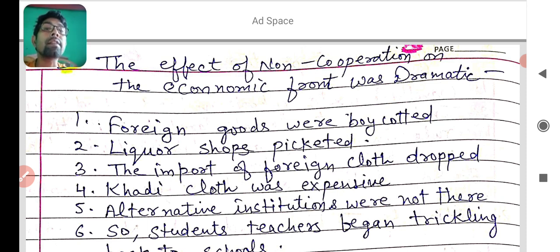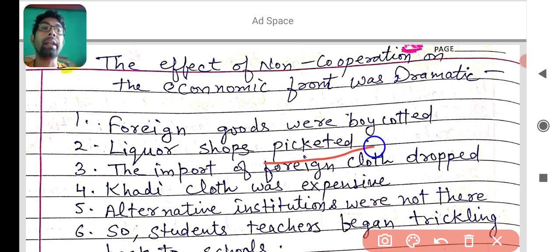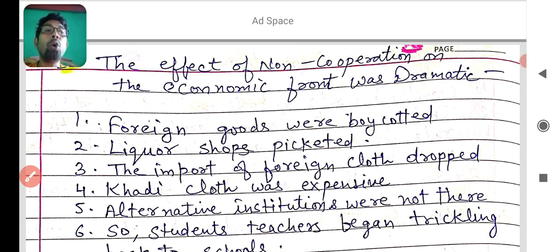So it is a major new word for you, I think. Picketed here means to block the way to such offices or shops. Liquor shops were picketed. It means the way was blocked by the people to stop them from going to the liquor shops. Now, the import of foreign cloth dropped due to the boycott of foreign things.